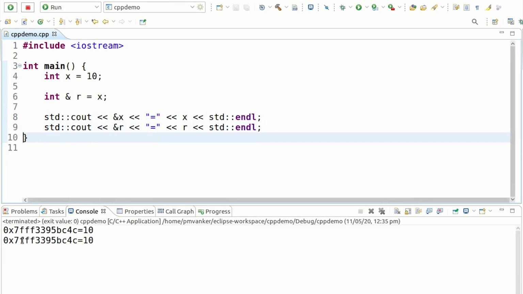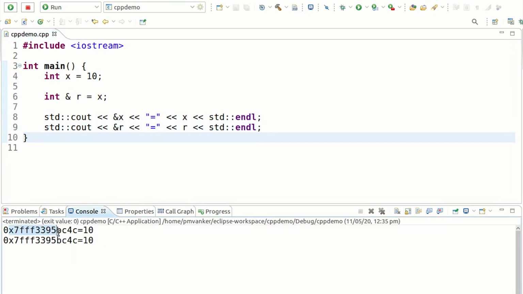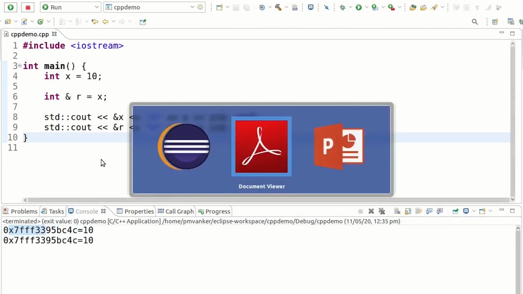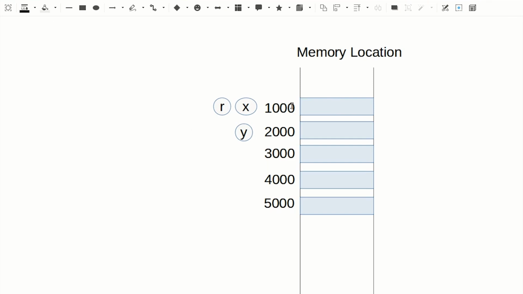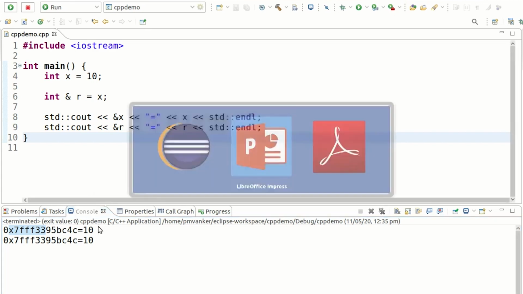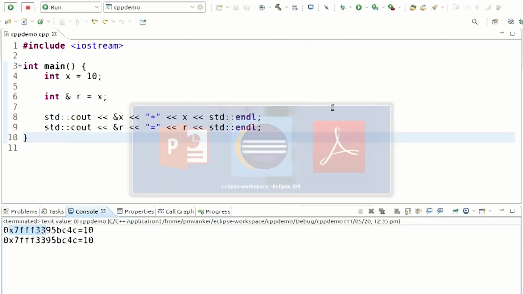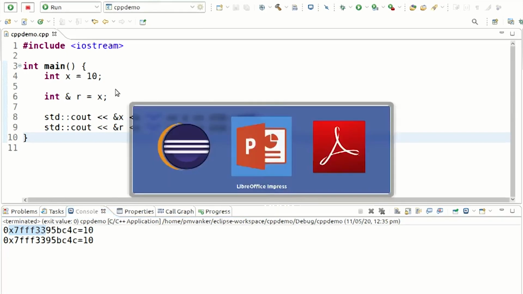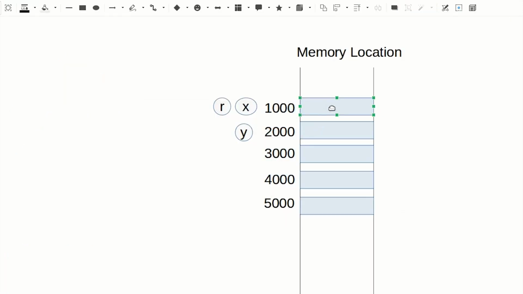See here, the address of variable is the same, value is equal to 10. So let's understand. So assume that our address variable is what? 1000. Here originally it is something else, but assume that it's 1000. What is the value we are assigning x to? 10. The value we are assigning x to 10.